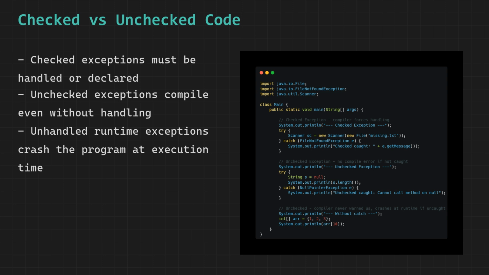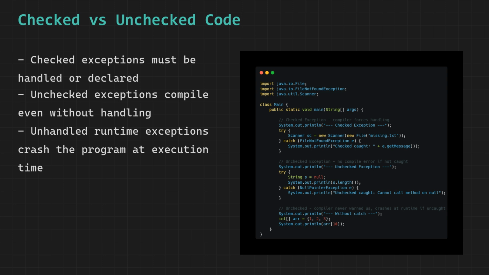The compiler never warns you about potential null pointer exceptions. But at runtime, when Java tries to call .length() on a null reference, it throws a NullPointerException because there is no object there to call the method on. We chose to catch it here and print "unchecked caught, cannot call method on null."